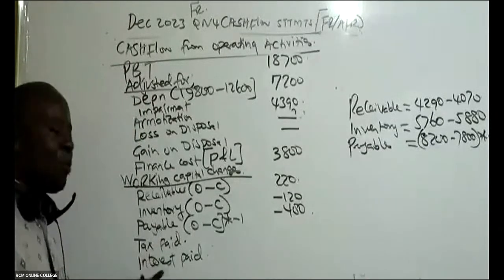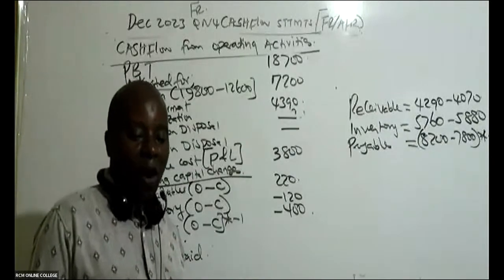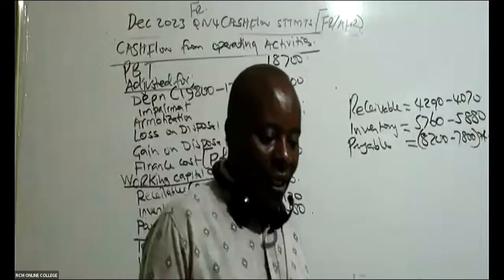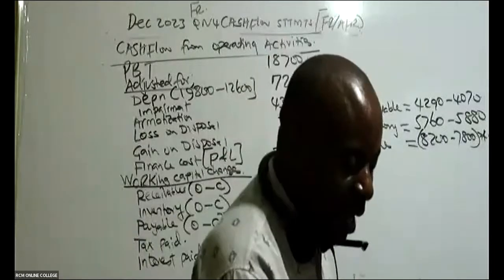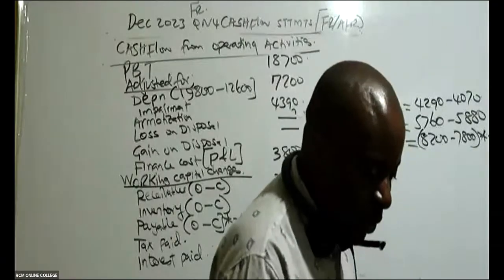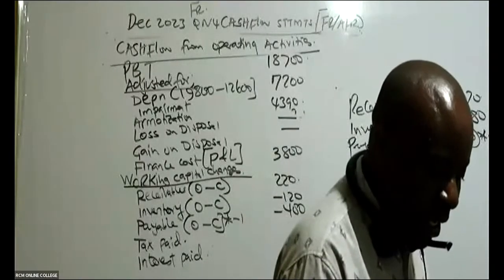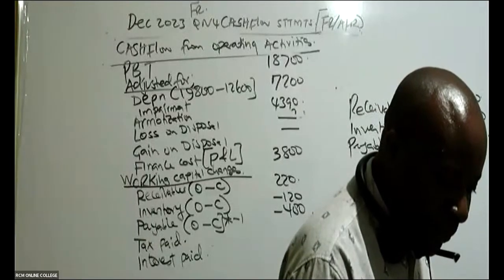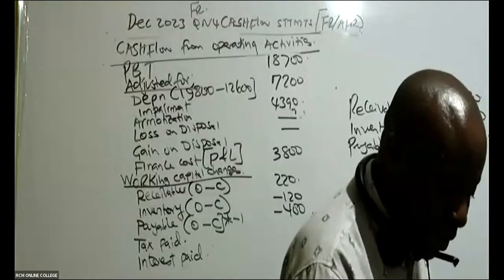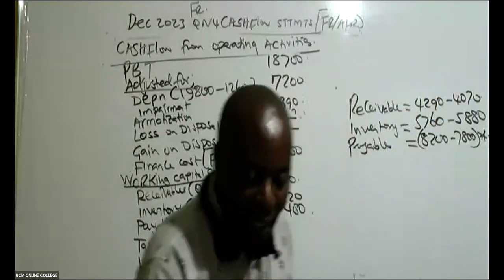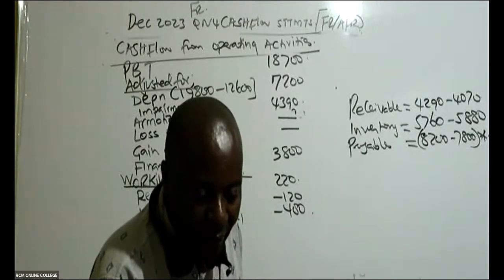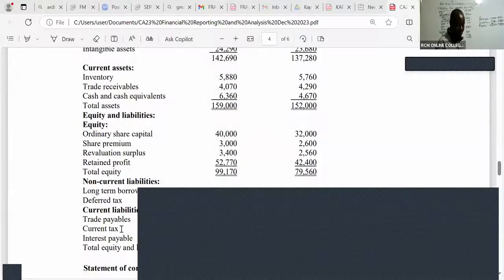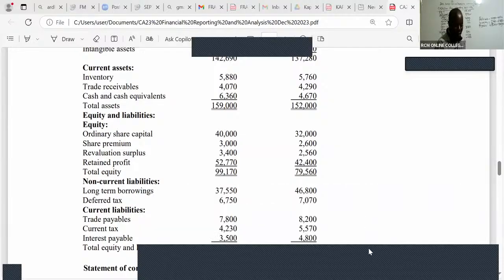So then we come to tax paid, which is the easiest. Knowing how much I've paid is really a very easy thing. Is there somebody who is able to see the taxes? Go to your balance sheet. When you look at your balance sheet, see the taxes, and normally they'll give you current tax and they'll give you deferred tax. We consolidate them. Do a T account.